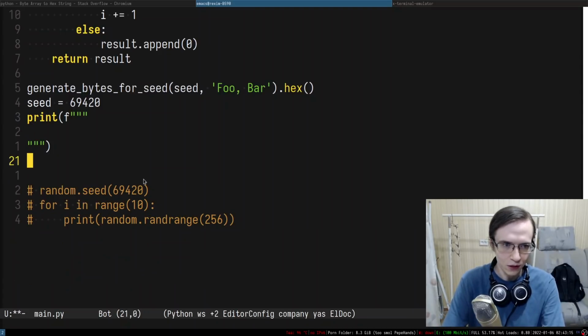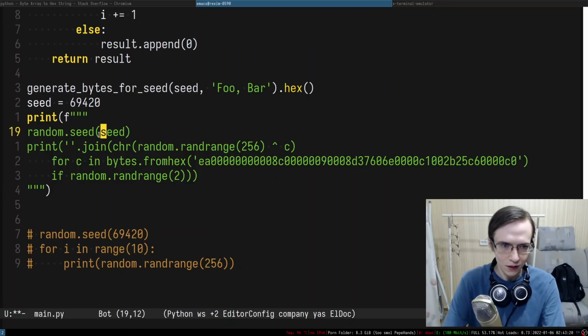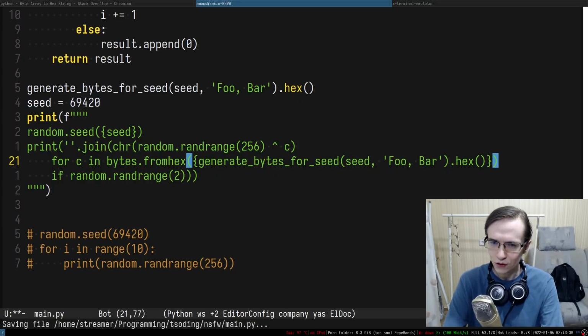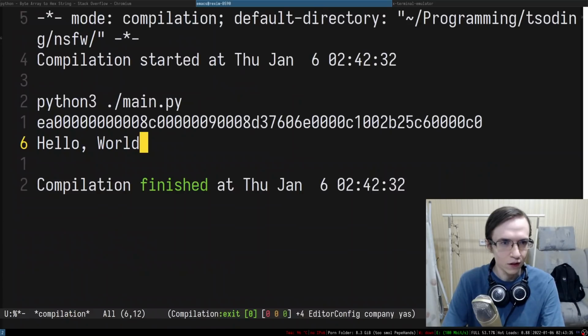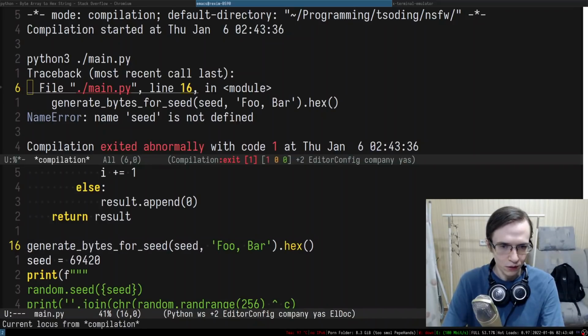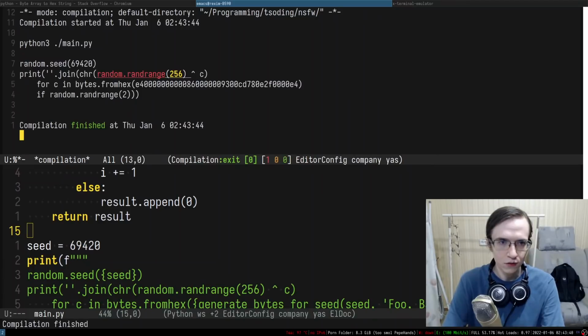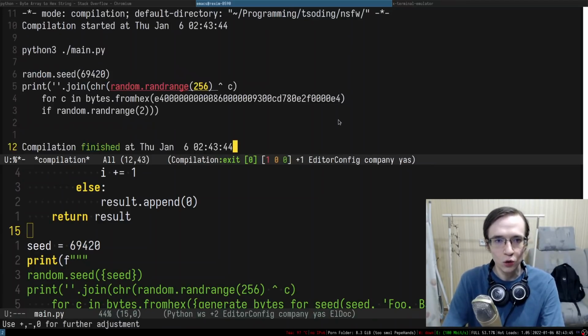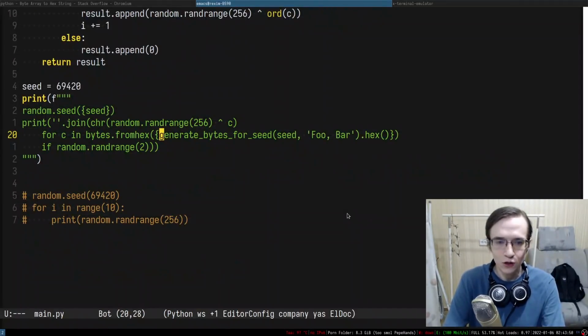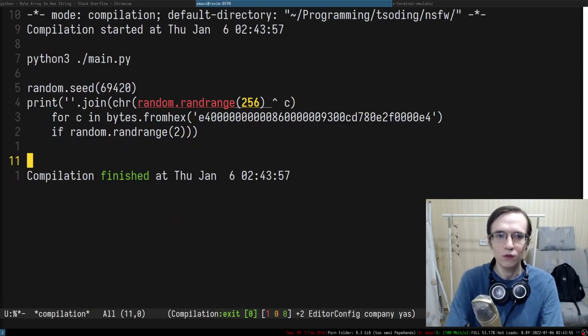So I'm going to put this stuff in here, and in here we're going to use seed, and in here we are essentially just using this. And I wonder if it's going to produce the actual representation. So let me give it a try. Seed is not defined. Are you sure about that? Oh, this is because I need to remove that stuff. There we go. So it kind of generated the code, but it didn't use the representation thing in here. So let me go ahead and just put wrapper in here, like so. And there we go, we have a representation.